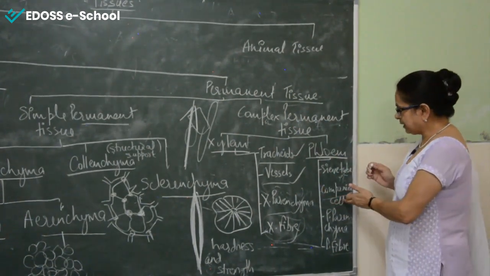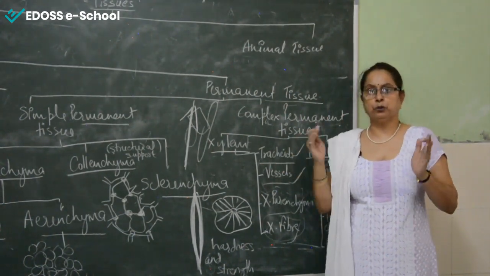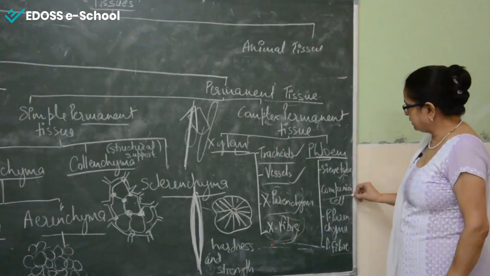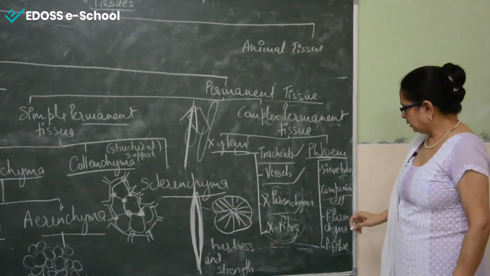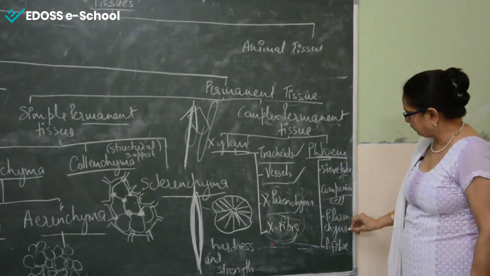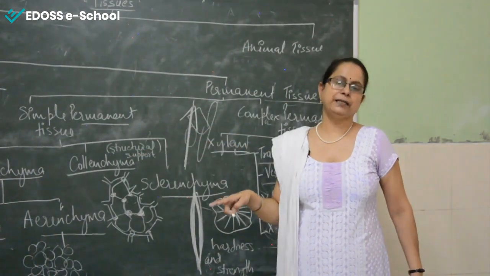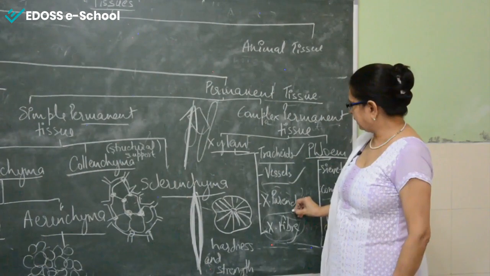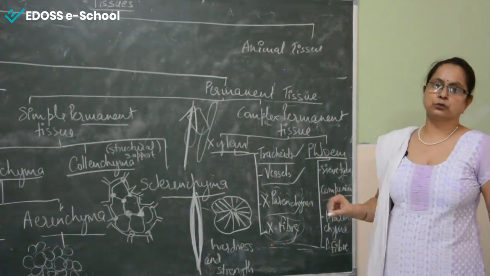So companion cells are just with the sieve tube to accompany them or to provide support to such hollow sieve tubes. So companion cells help the sieve tube by providing support. Now next is phloem parenchyma. As we have mentioned earlier, parenchymatous cells are responsible for food storage. So whether it is xylem parenchyma or phloem parenchyma, they are responsible for the storage of food.